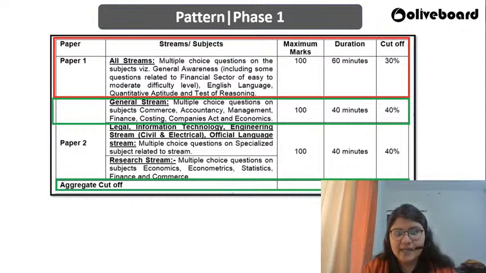So if you are getting minimum 30% in paper 1 and 40% in paper 2, overall 40%, then you will be entering your phase 2. Okay, so all of you out there, you can judge yourself. If you're falling under this criteria, then start your preparations for phase 2. We'll also be guiding you how to do so.